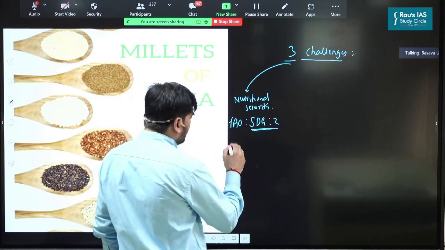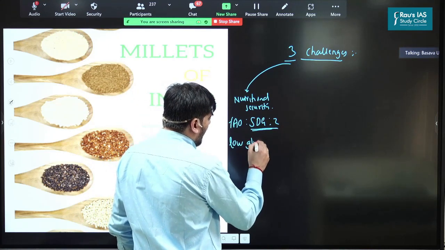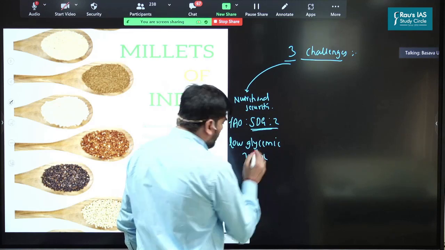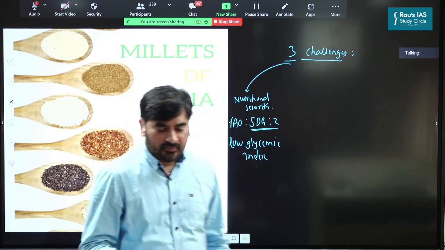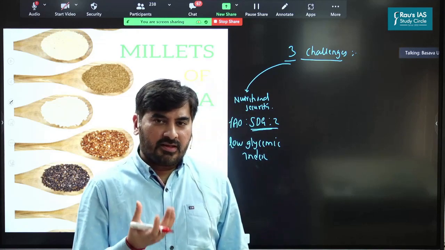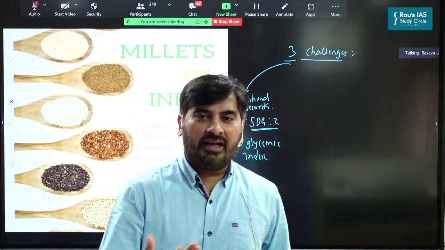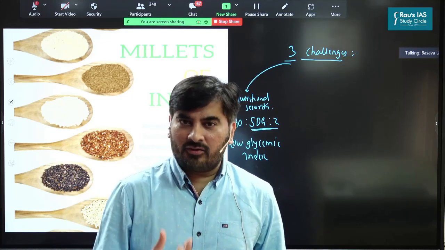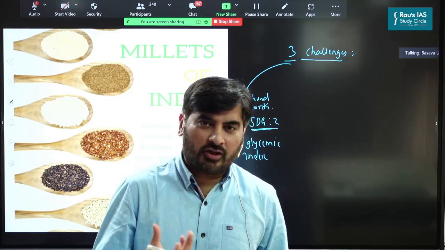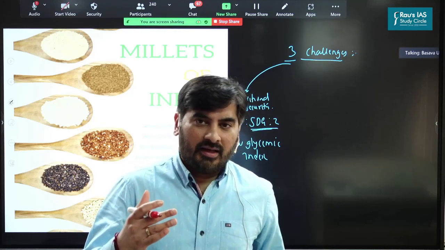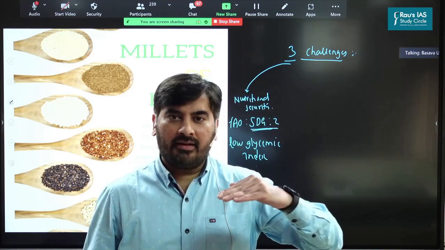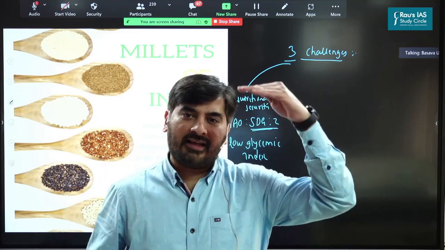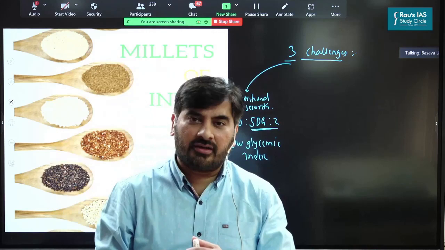Further, these millets are considered to have a low glycemic index. Now, what do you mean by glycemic index? Normally, when you consume certain food, the blood sugar level in the body increases, right? So glycemic index measures to what extent the blood sugar level in the human body increases. If the glycemic index is lower, it means the blood sugar level does not increase much. If the glycemic index is higher, the blood sugar level will increase by a much higher margin.